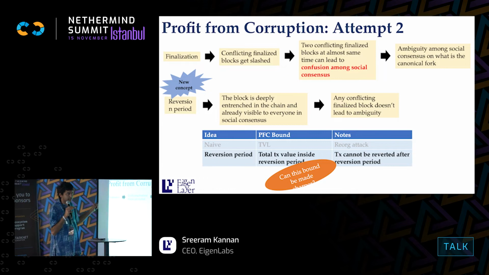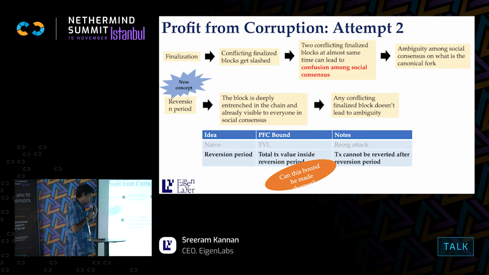Right? So you have two conflicting blocks, and the chain has to continue on one of those blocks. Usually, you will continue building on the earlier finalized block, because the other one is an attack, it came up later, right? Except in situations where these two blocks are nearly contemporaneous, they almost occur together. If two blocks occur together, you're not going to be able to know which block came first.